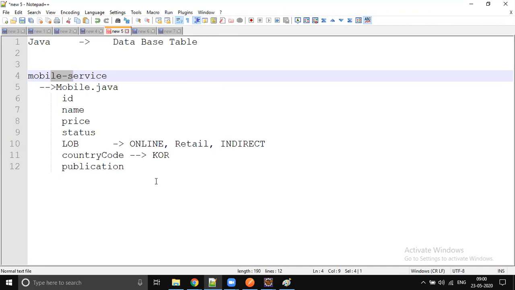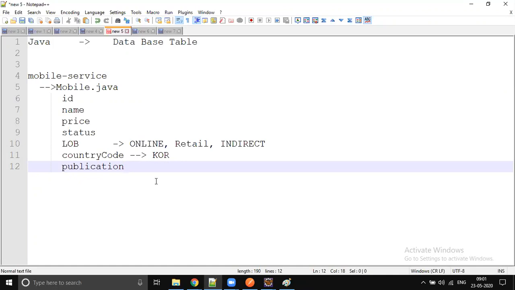In real time it will be a little more complicated than this. Usually in Flipkart and all, we have filters, the same. Same kind of filter we will implement by using Spring Data JPA in the mobile service itself.